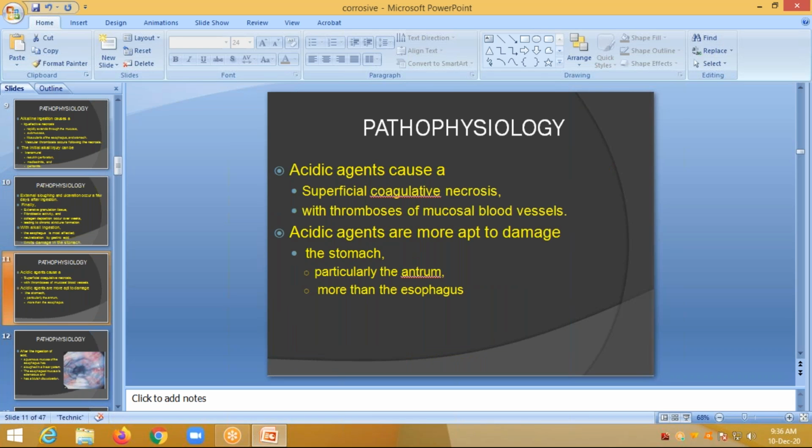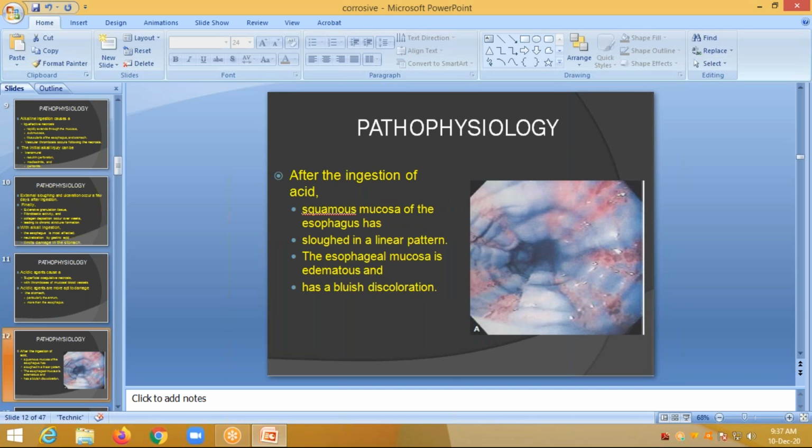So the pathophysiology of acidic agents causes a superficial coagulative necrosis with thrombosis of the mucosal blood vessels. Acidic agents are more apt to damage the stomach, particularly the antrum, more than the esophagus. So this is after the ingestion of the acid.